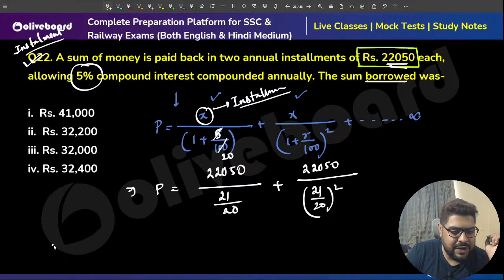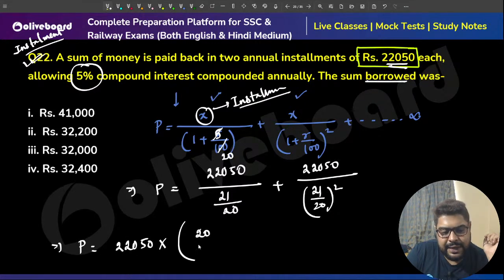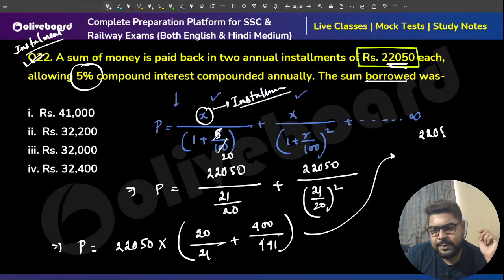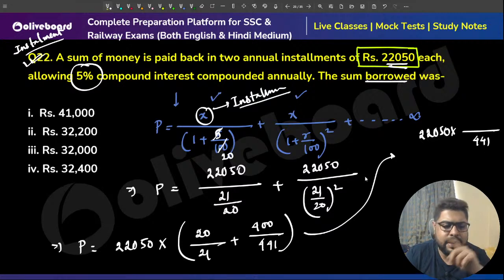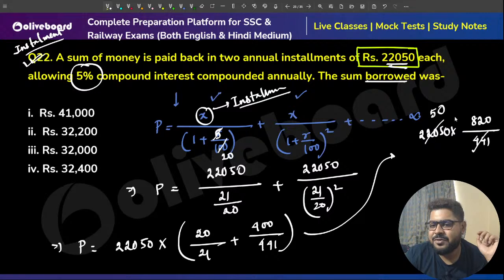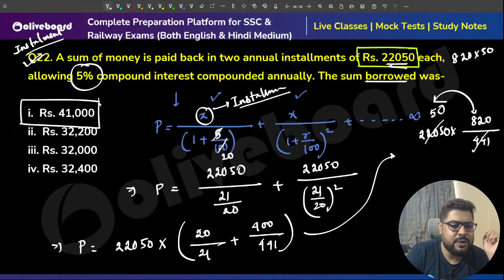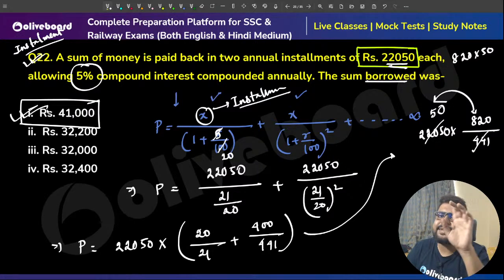So just do the calculation quickly. P is 22050 into 20 by 21 plus 400 by 441, 21 square. So can I do directly? 441 is the LCM, so this is 420 plus 400, that is 820. 441 fives are this, 50. So the answer will be 820 into 50. 2 zeros gone. Multiply this and divide this. So 41,000 will be the answer, option number 1 is your correct answer, sir.